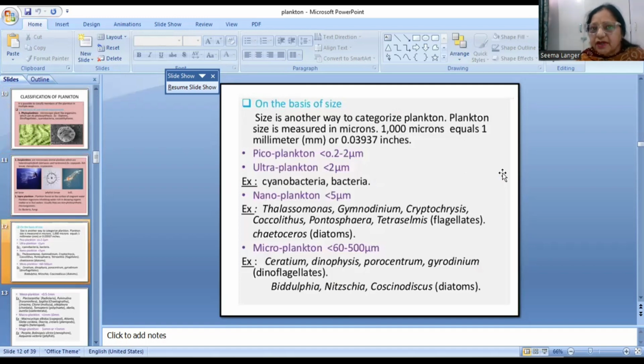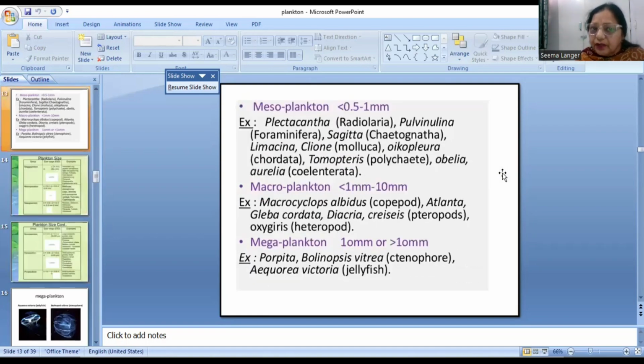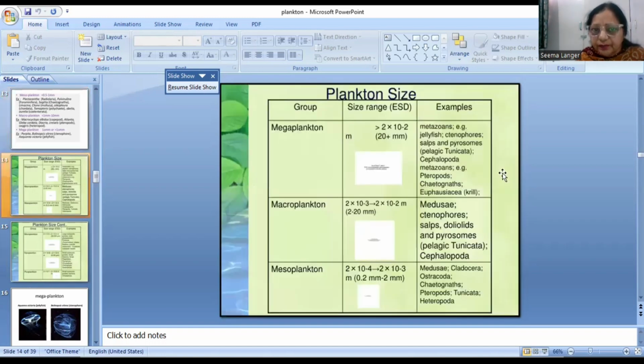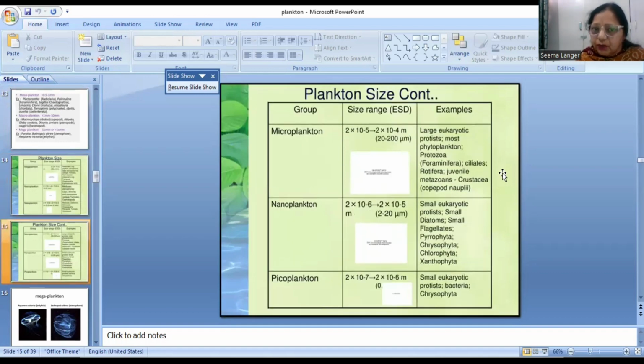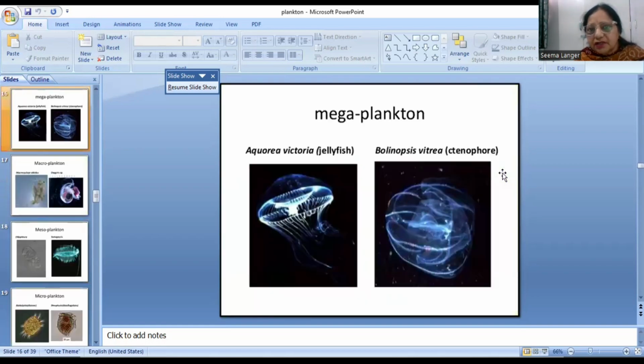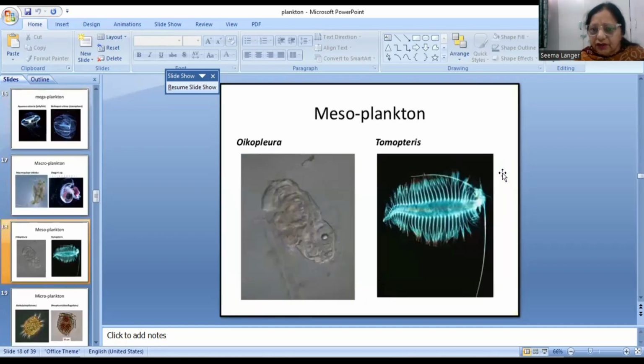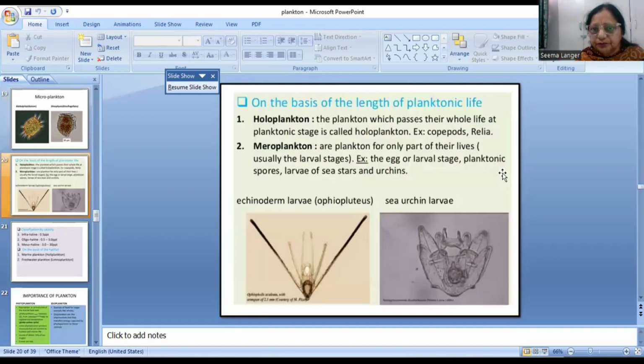Similarly, on the basis of size, they can be picoplankton, ultraplankton, nanoplankton, microplankton, macroplankton, mesoplankton, or megaplankton. So depending upon their size, they belong to various categories. So different size ranges have been given, and in this table also, we can find the size range of various categories, that is megaplankton, macro, meso, micro, nano, picoplankton, etc. So these are the various representative forms.